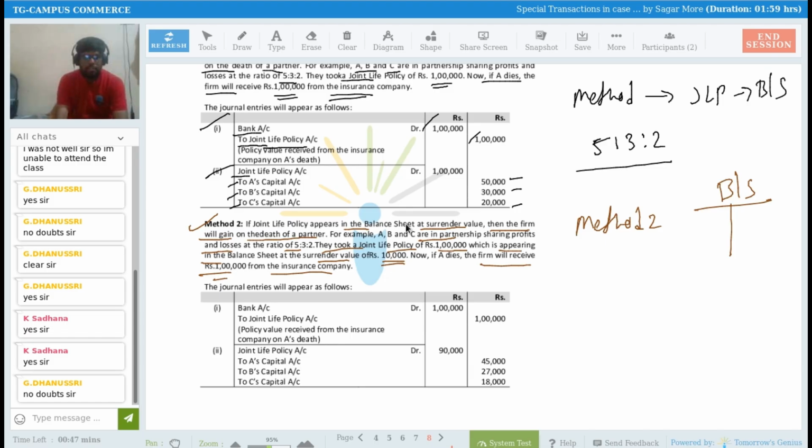So what will be the first entry? See, the first entry will remain the same. Bank account debit to joint life policy account, 1 lakh rupees, 1 lakh rupees, right? Now, so total you have received 1 lakh rupees.